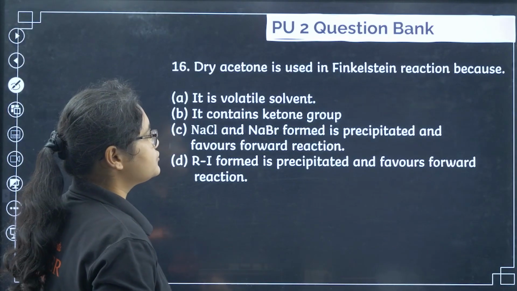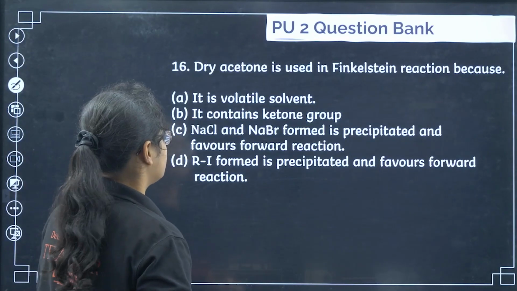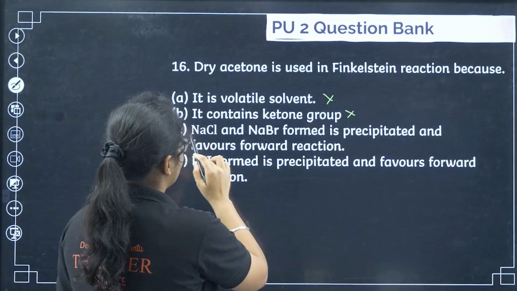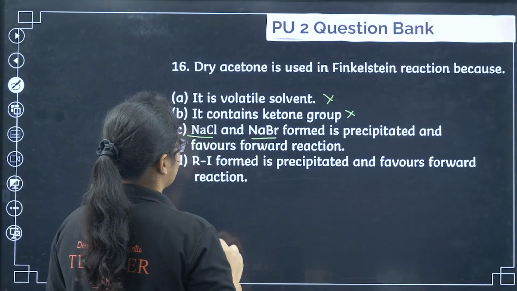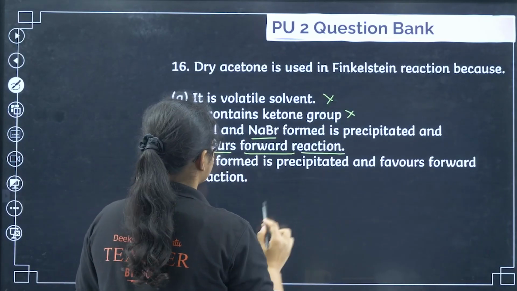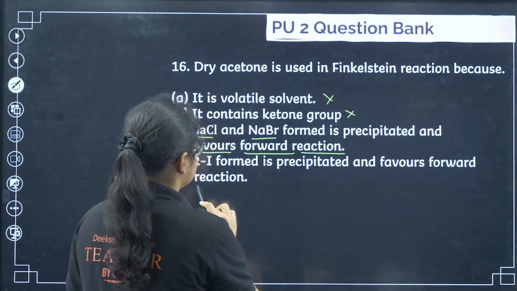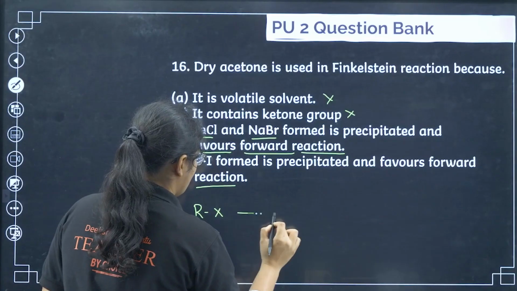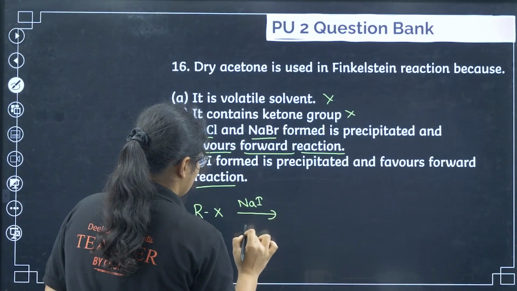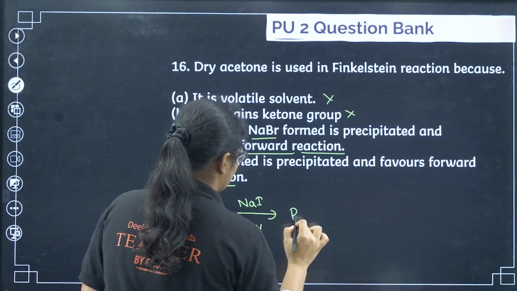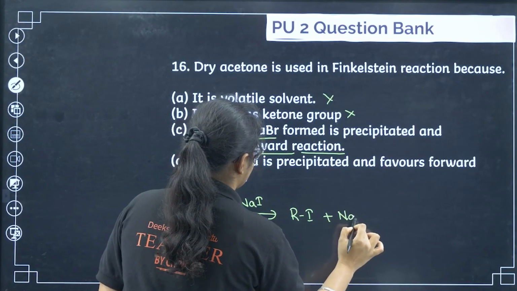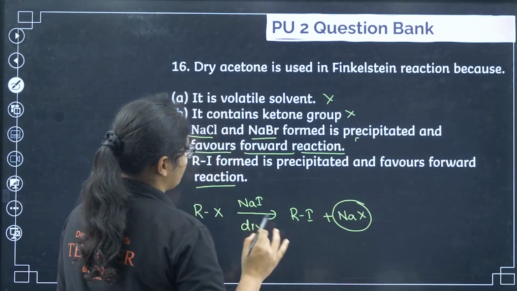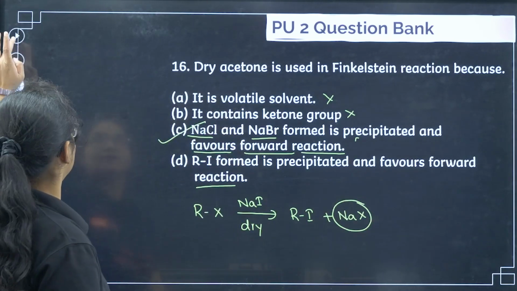Next, dry acetone is used in the Finkelstein reaction because it's a volatile solvent? No. It contains a ketone group? No. The NaCl and NaBr formed is precipitated and favors the forward reaction. So RX in presence of NaI and dry acetone gives you RI plus NaX. This NaX which is formed is precipitated and that helps in the forward reaction. So option number C is the correct answer.